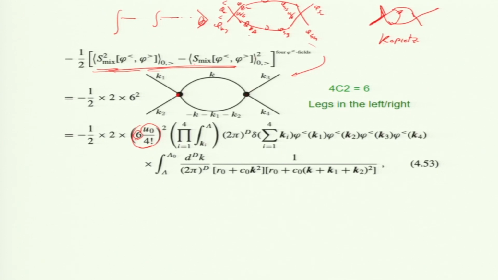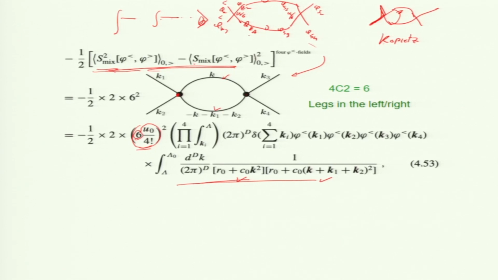Okay, now this is what it is. So, we get the two correlation functions, one coming from here, another one coming from here. Correlation function is 1 by k squared plus m squared. Now, m squared is written as r naught here, and k squared is written as c naught k squared. It is the same Green's function formula which we derived before, but it is coming here.